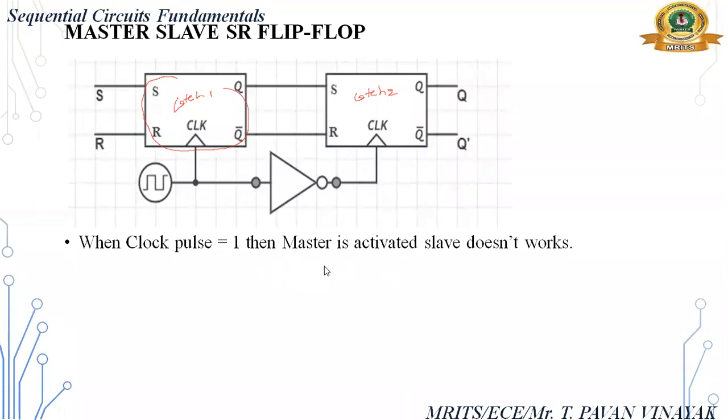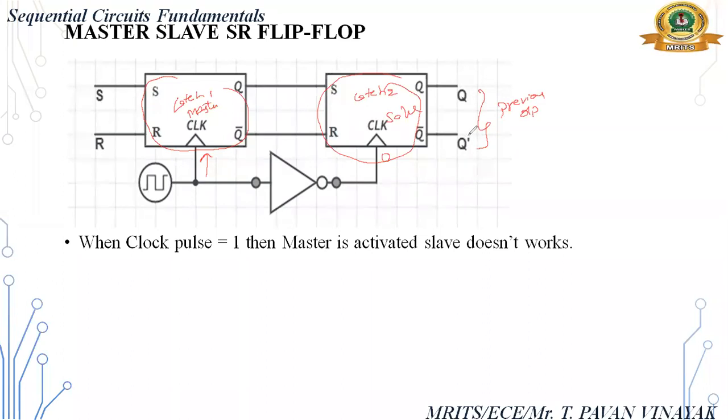Okay. Whenever clock pulse is 1, slave doesn't activate. If 1 goes here, then this becomes 0, meaning it is inactive. So this is the slave flip flop, this is the master flip flop. So the slave flip flop doesn't get activated. Doesn't get activated means it gives which output? Previous state output. It gives the previous state output.